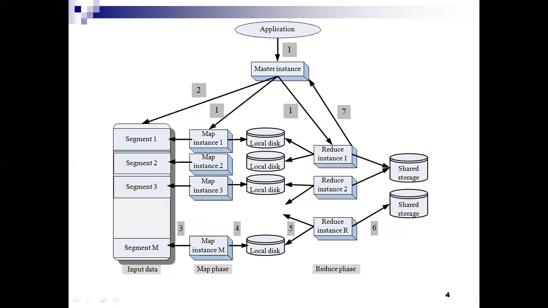Just look at what we are going to do in the fifth step. What happens when all map instances have finished processing their data?